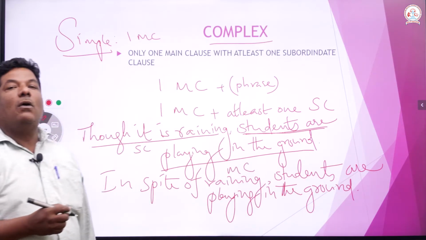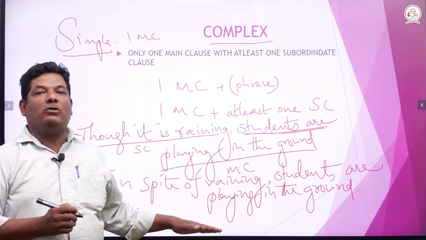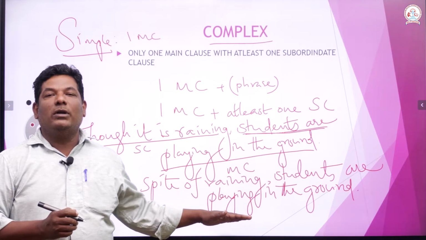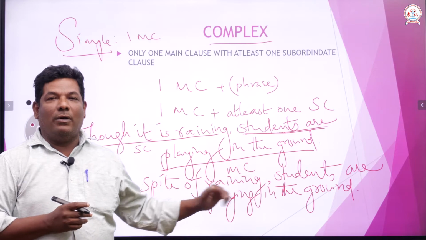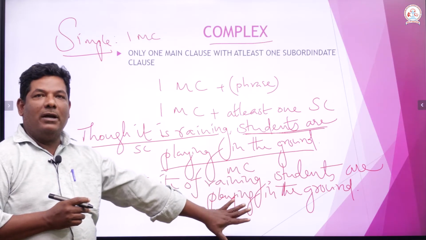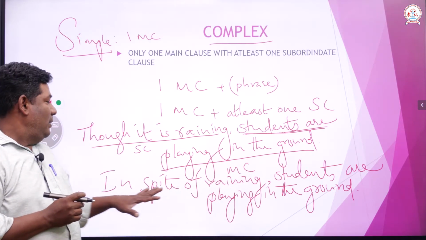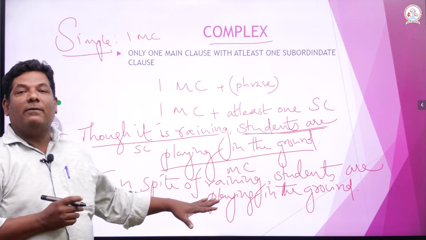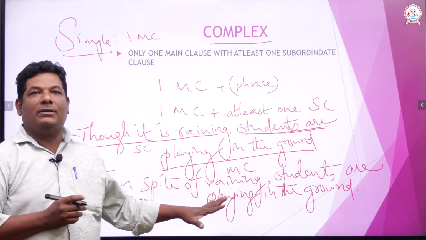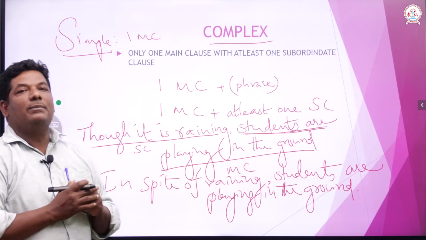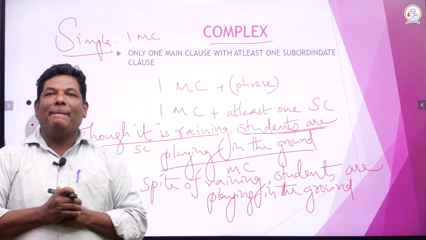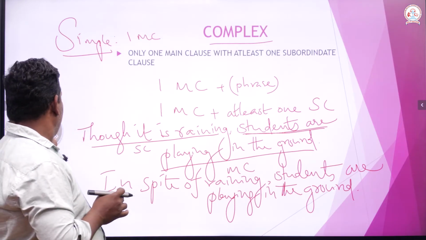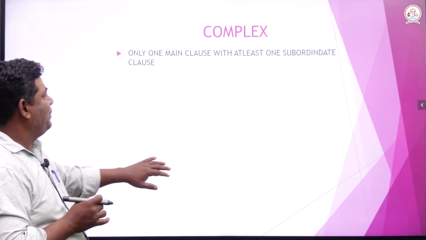Right. Now, look at the sentence. In spite of rain, students are playing in the ground. "Students are playing in the ground" is a main class, right. "In spite of rain" or "in spite of raining" is a phrase. Therefore, it has become a simple sentence. Clear? Then we pass on to compound sentence.